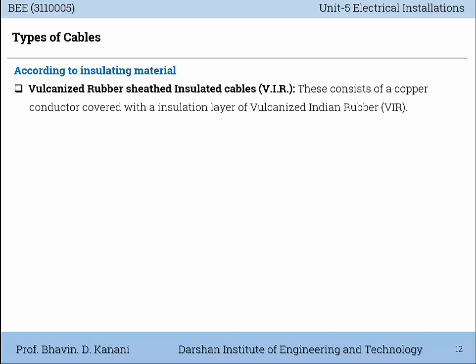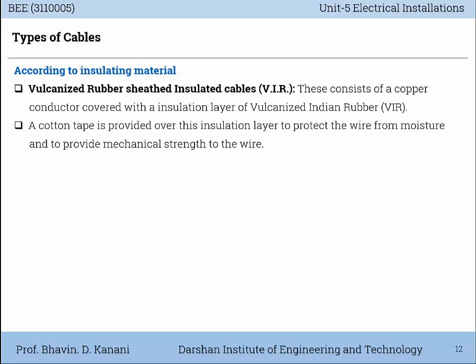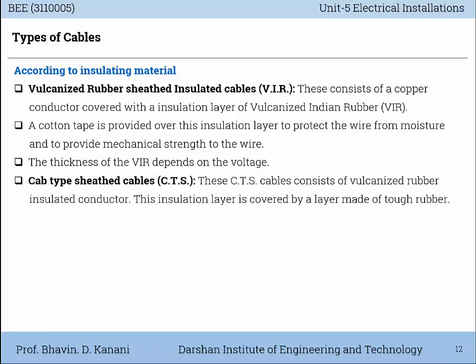vulcanized rubber sheathed insulated cables, that means VIR cable. These consist of a copper conductor covered with an insulation layer of vulcanized Indian rubber, VIR. A cotton tape is provided over this insulation layer to protect the wire from moisture and to provide mechanical strength to the wire. The thickness of the VIR depends on the voltage.